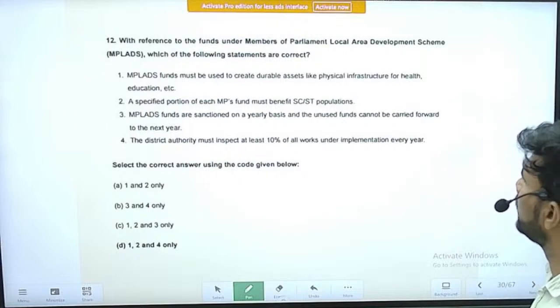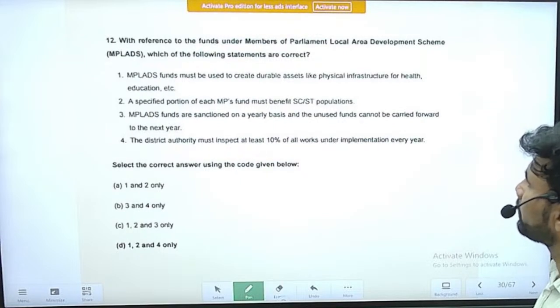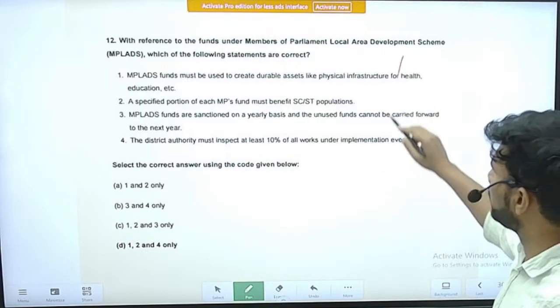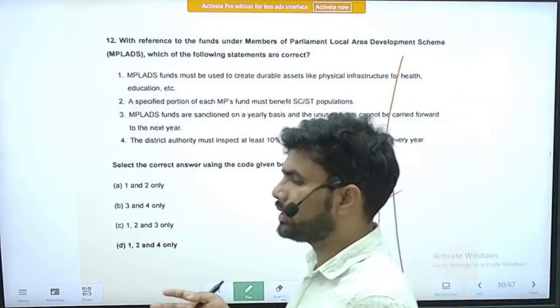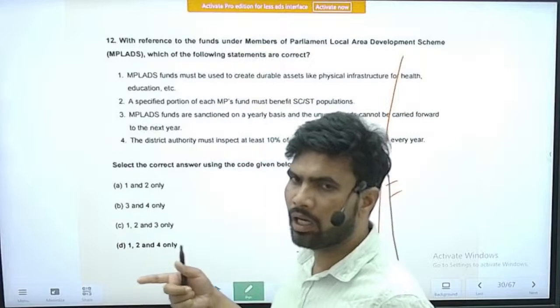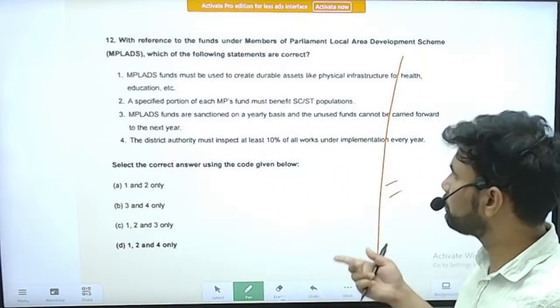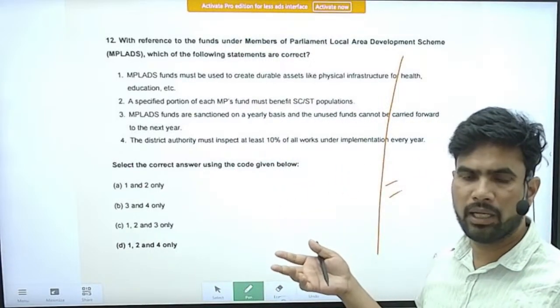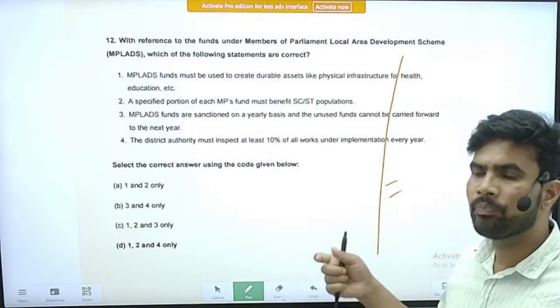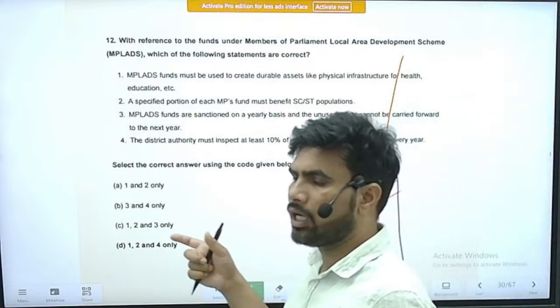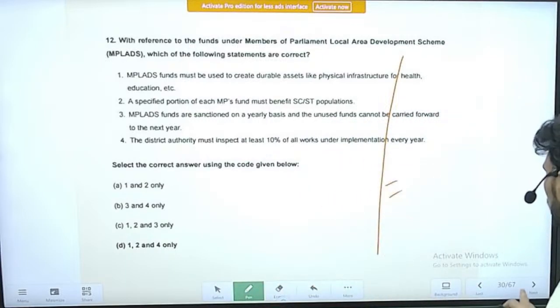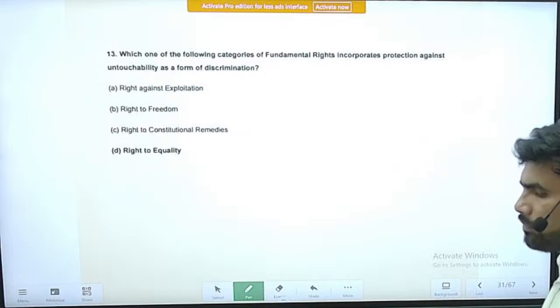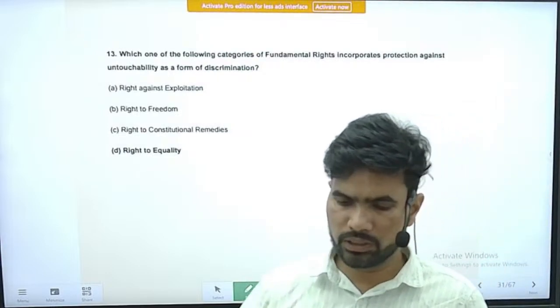Next question, question number 12. The question is about MP LADS. Whenever there are changes relating to MP LADS, now and then there will be changes to the MP LAD scheme. The MP LADS and MLA LAD scheme is an important scheme. Whenever there are changes to the guidelines of the MP LADS and MLA LADS, questions will be there. I am skipping this question for want of time.